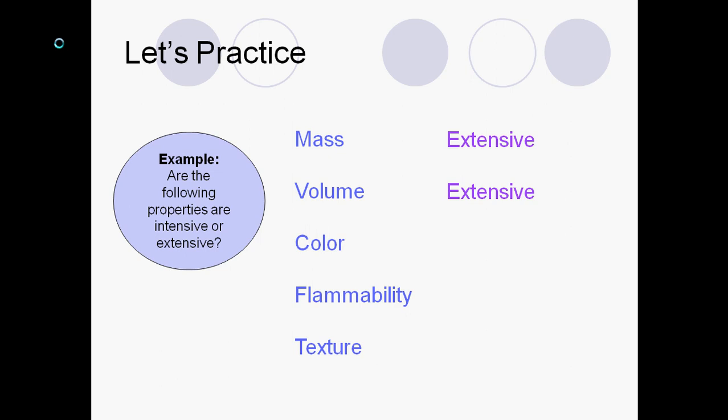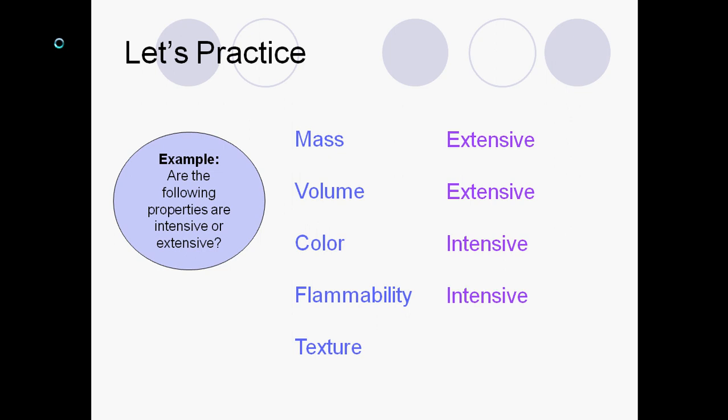Color. If I look at the color of a cup of water versus the color of the swimming pool, it's going to be the same. Or if I look at a piece of paper, when I have a stack of paper versus just one sheet of paper, it's going to be the same. So that's intensive. Flammability. Typically, if something burns, it's going to burn no matter whether you have a little bit or a lot. So again, if you have a piece of paper, you can usually light that on fire fairly easily. If you have a ream of paper or 500 sheets of paper, it's going to burn the same. So that's also going to be intensive.